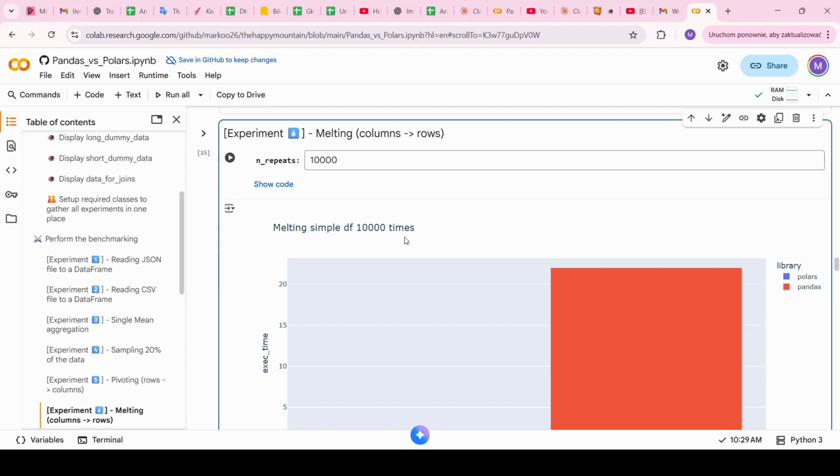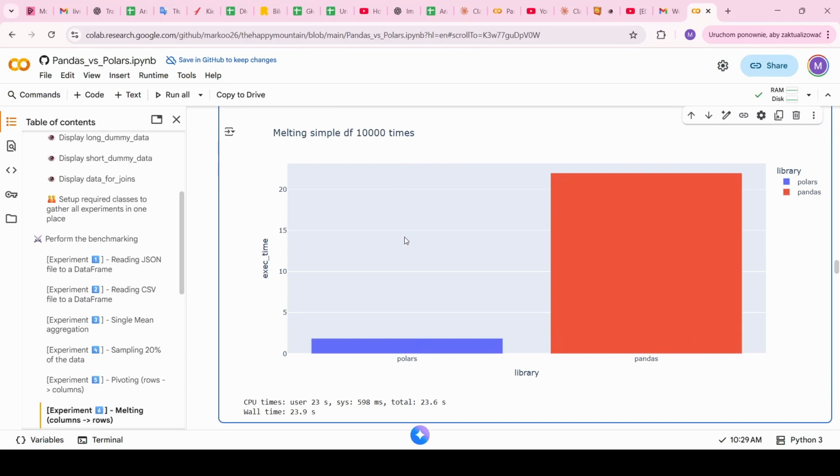The next experiment is about melting. In this case, I took 10,000 repeats because melting is apparently quite fast in both libraries. And let's see the plot. The plot tells us that Polars is once again better, and also substantially better, because it required only 1.85 seconds to do this operation 10,000 times, while for Pandas it was way more, almost 22 seconds. So the verdict is very similar, a point for Polars.